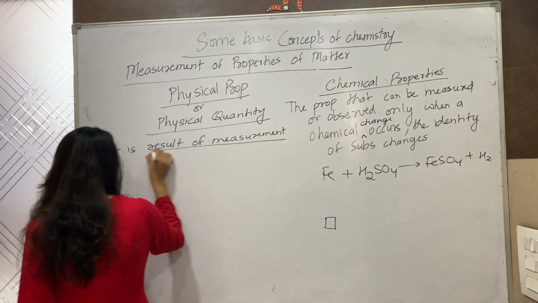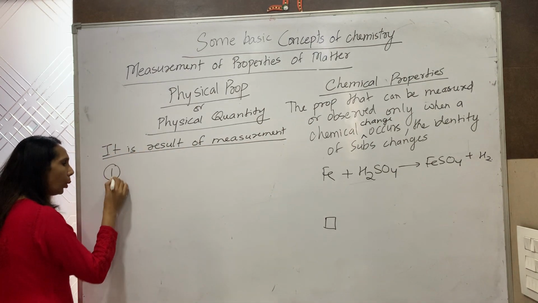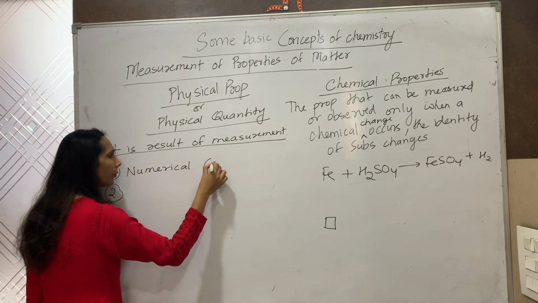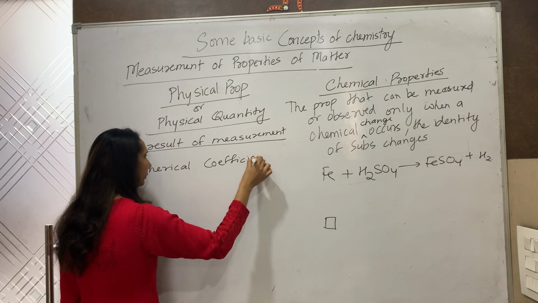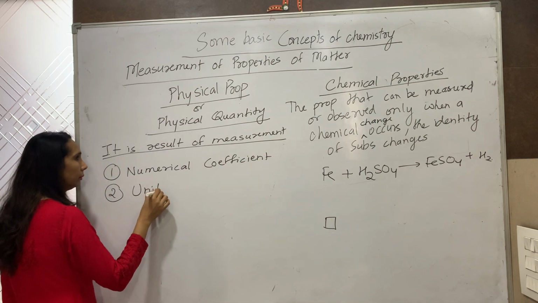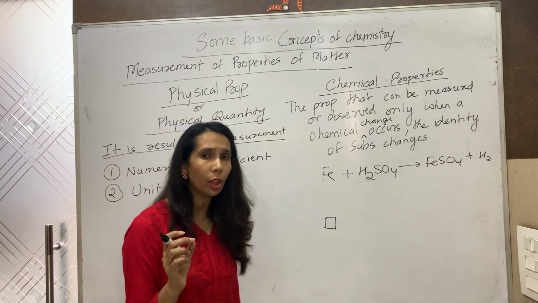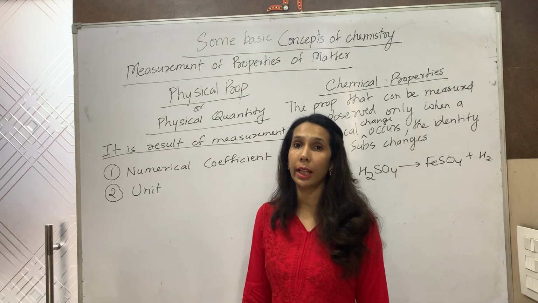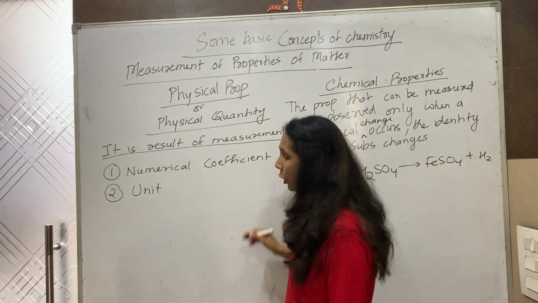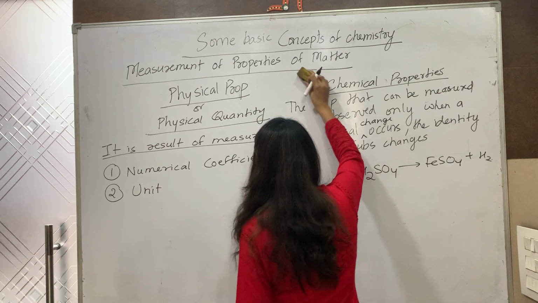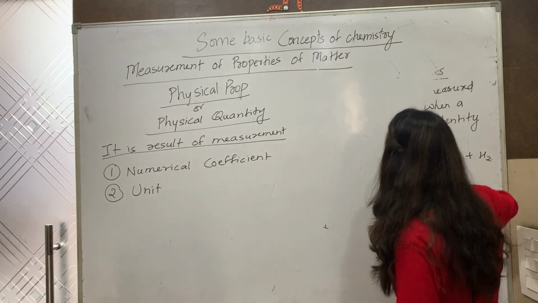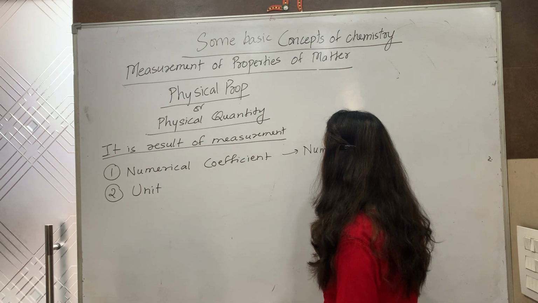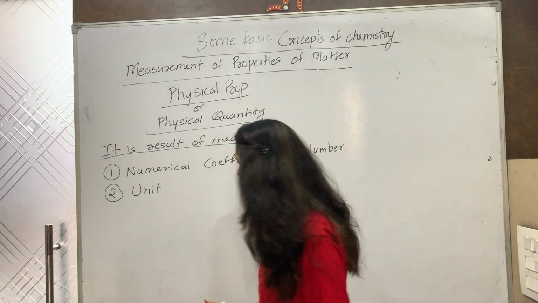In order to measure a physical quantity, you require two things: a numerical coefficient and a unit. First is numerical coefficient and the other is unit. Numerical coefficient, what do we mean by numerical coefficient? Numerical coefficient means a number. Any number, 1, 2, 3, 4, maybe in decimals, that is a numerical coefficient. And what is unit?